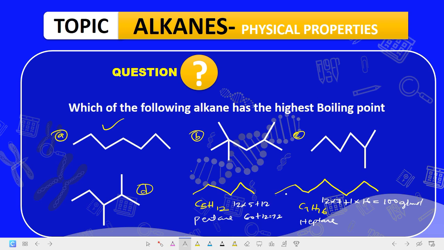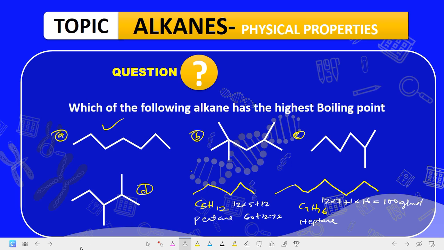So when you just look at them, the one with the longest chain usually has the highest boiling point as compared to the one with a smaller chain. So you may be given chains and you are asked which of the following has the highest melting and boiling point. The one with the longest chain usually has the highest melting and boiling points.